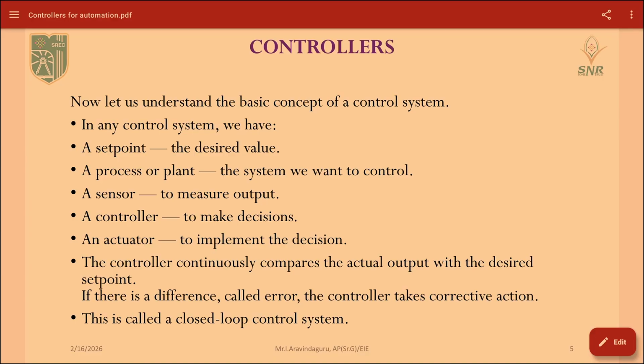Then actuators are used to implement the decisions. For example, pumps and motors, the output devices, are termed actuators, and the input devices are termed sensors. Sensors ensure whether the physical parameter is running at the desired value or not. So the controller is very important in automation.